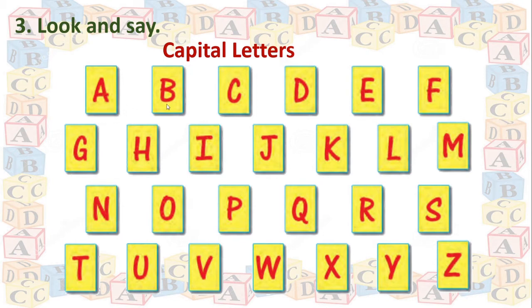See, this is A, B, C, D, E, F, G, H, I, J, K, L, M, N, O, P, Q, R, S, T, U, V, W, X, Y and Z. 26 alphabets are there in English. Okay.